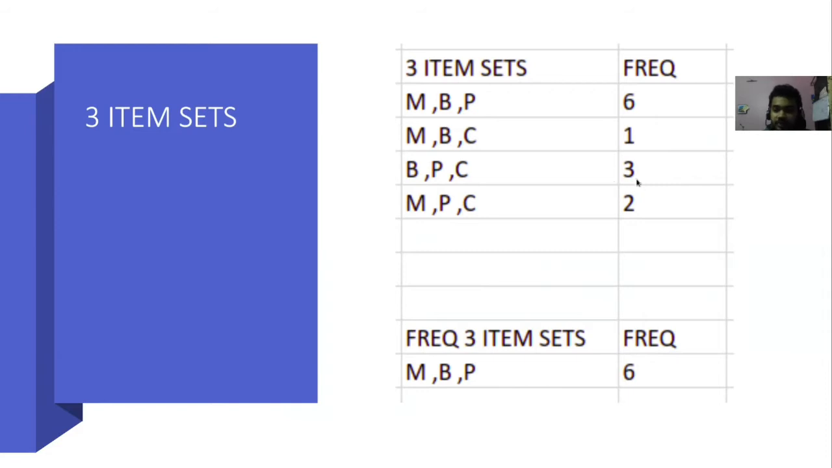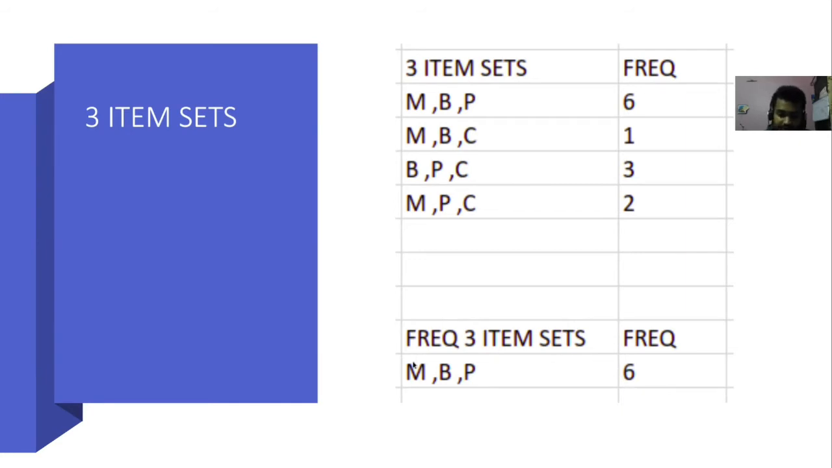If we divide by 12, the maximum is 3. So 3 by 12, we get 1 by 4, which is 25%, and it's less than the minimum support level, which is 30%. So these will not be included, but MBP will be included, having a frequency of 6. For this, the support is 6 by 12, which is 50%. This is more than the minimum support level, so we will include it.